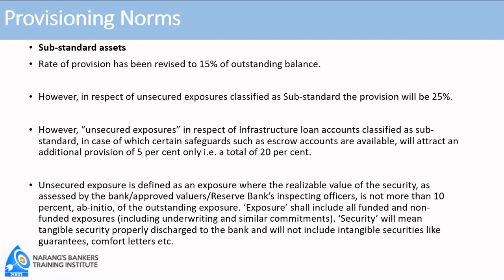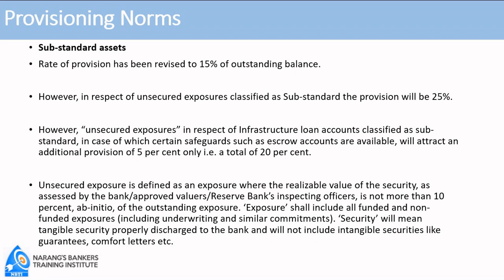But suppose this unsecured exposure is given to a very reliable person. Suppose I come to your branch and avail an overdraft of 25,000 from your branch manager. And you know Mr. Narang will definitely pay it back. I forgot and you also did not remind me. And 90 days period is over.